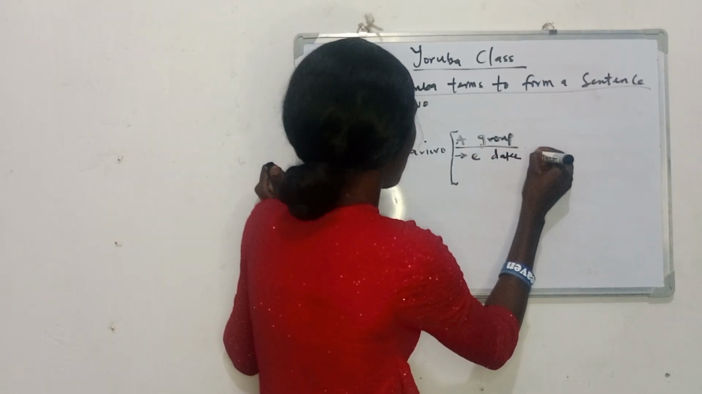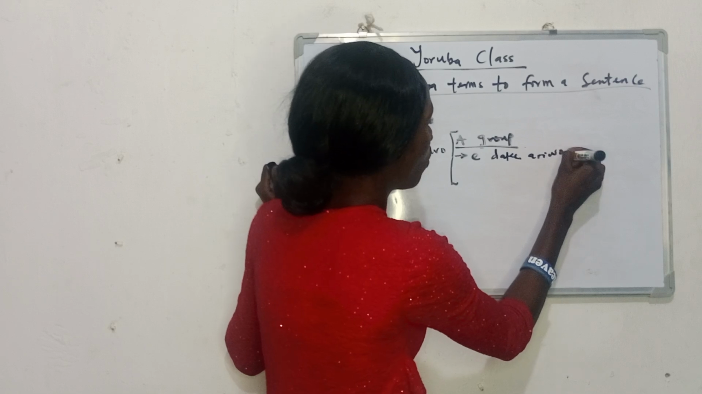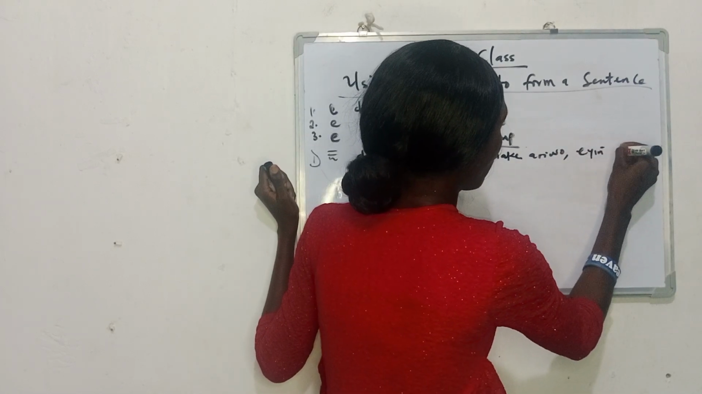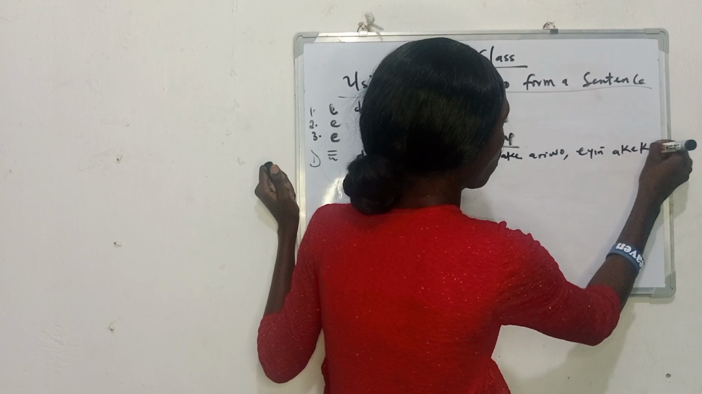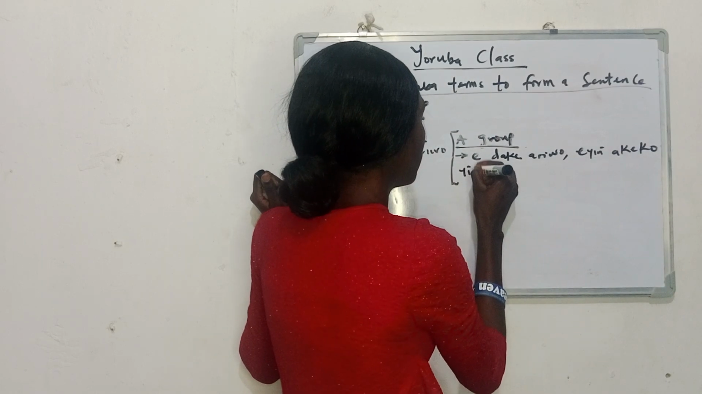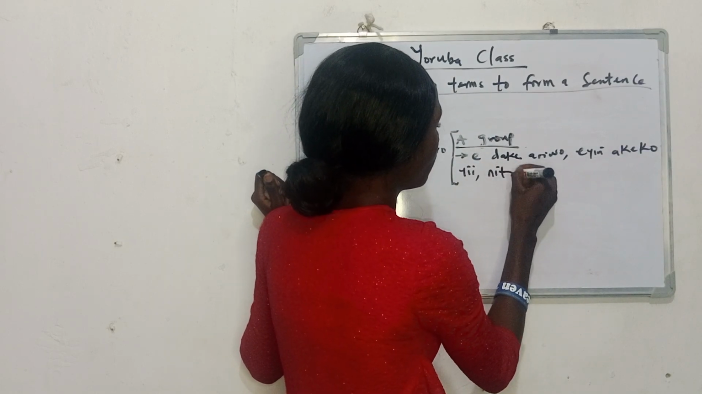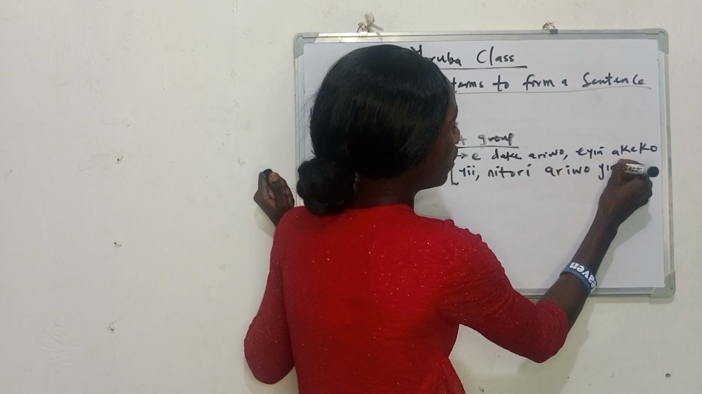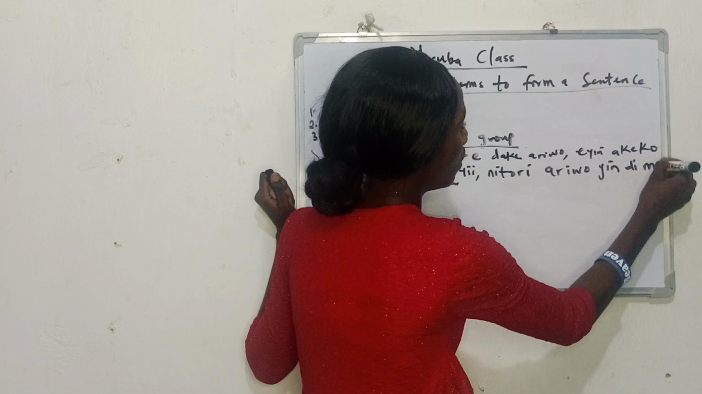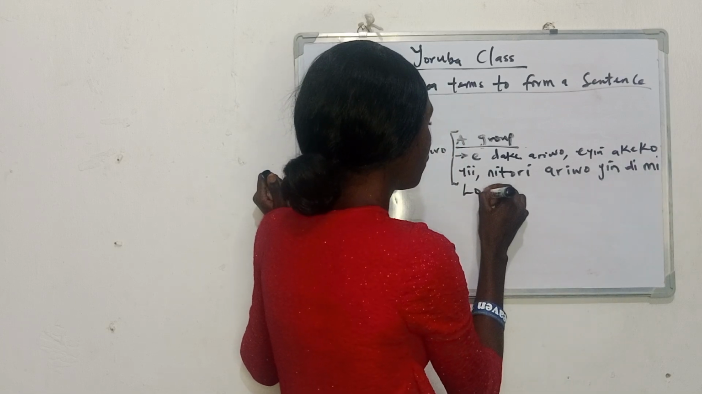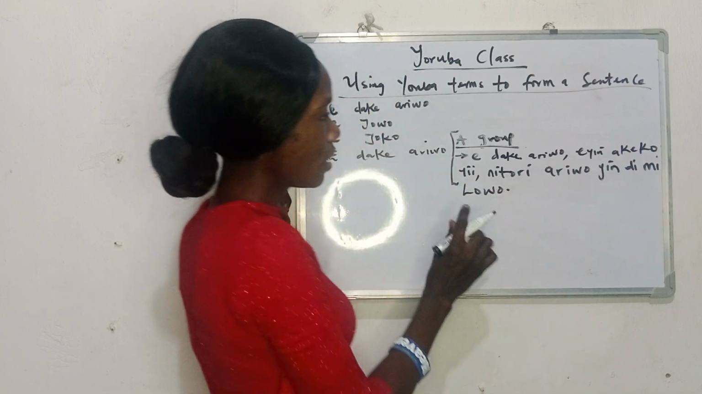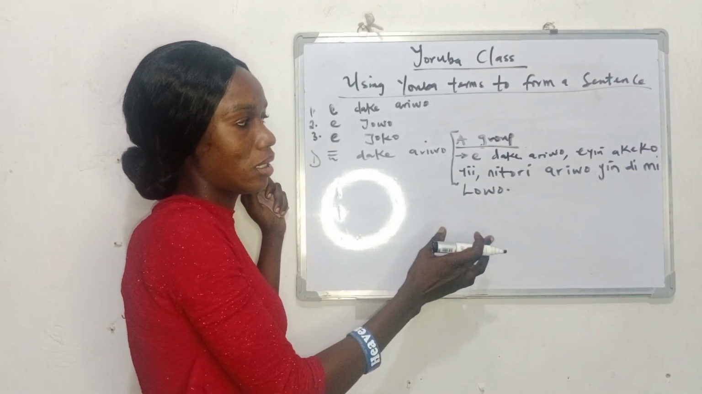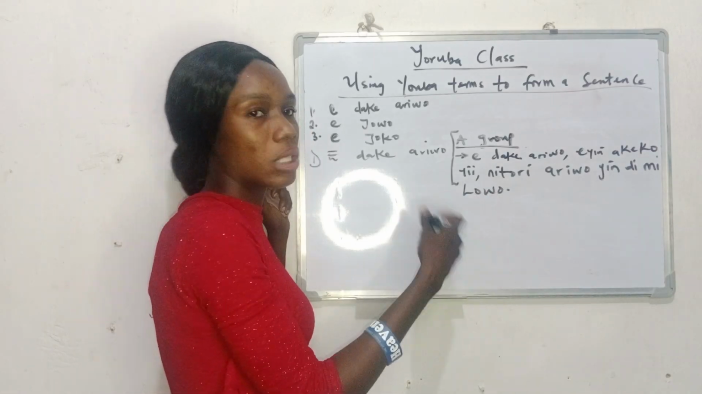So now we can say that number one example is ẹ dákẹ́ ariwo, ẹ̀yin akẹ́kọ̀ọ́ yìí, nítorí ariwo yín dí mi lọ́wọ́. Now, this is a simple sentence. A teacher is addressing his students that they should keep quiet.